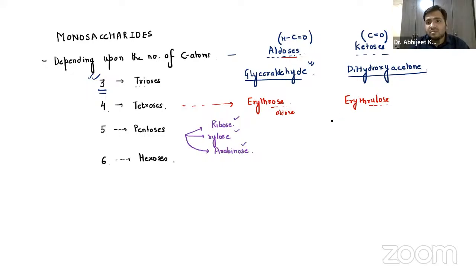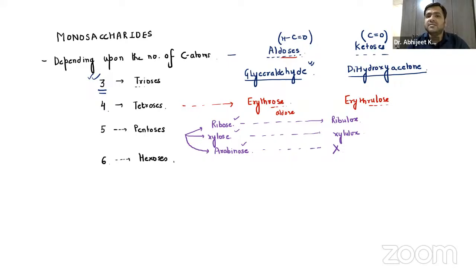And the ketose for ribose will be ribulose. And for xylose, it will be xylulose. We don't have any keto derivative for arabinose.